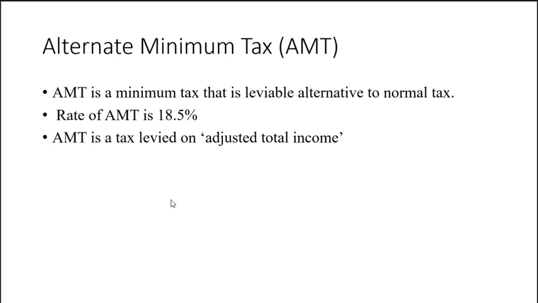Alternate minimum tax is a tax levied on adjusted total income in a financial year wherein tax on normal income is lower than AMT on adjusted total income. So, irrespective of normal tax, alternate minimum tax has to be paid by taxpayers to whom AMT provisions apply.